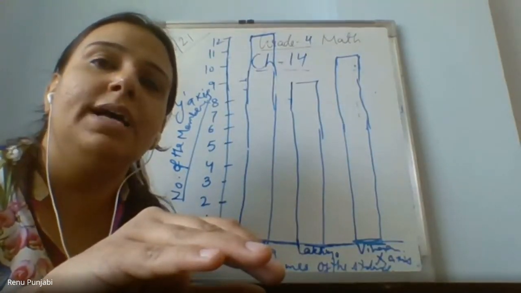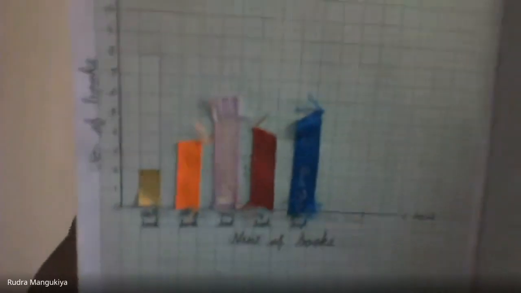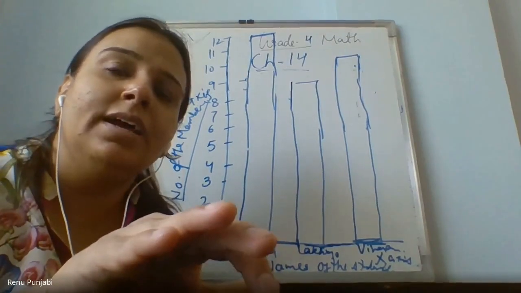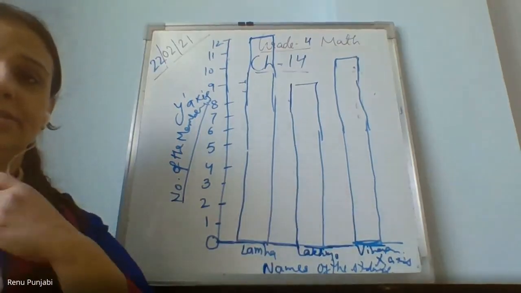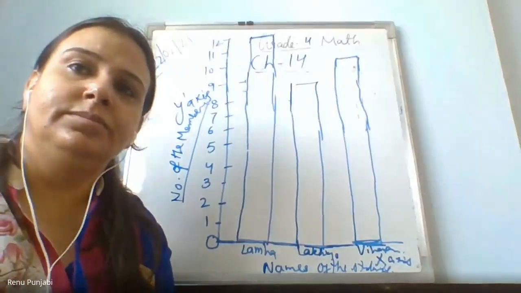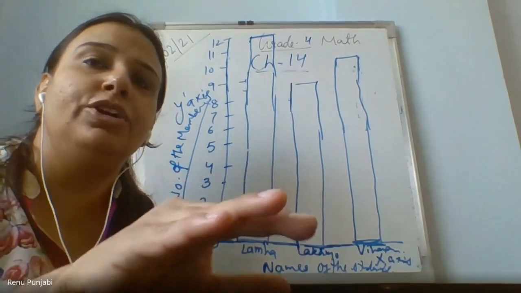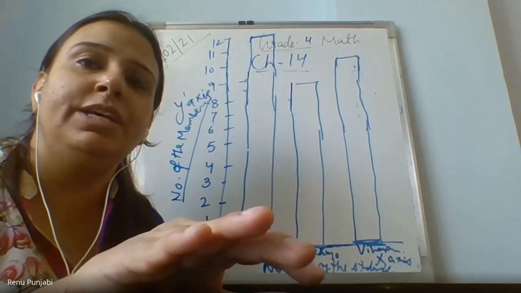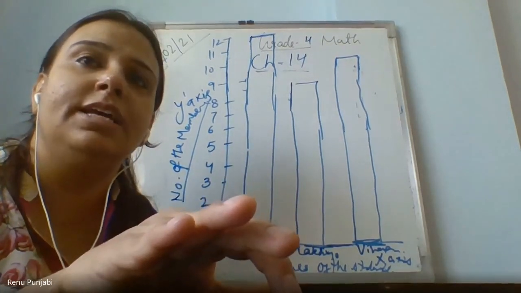Please show me with your bars which book is represented by which color bar. Ma'am, the golden color is representing the math book. Why are your bars cut like this at the top, slanted? Ma'am, it was stuck, so it happened like that. But make it equal from the top also. Then only you will easily give the answer, how many meters and how many centimeters.